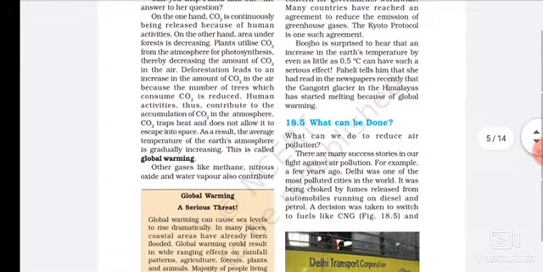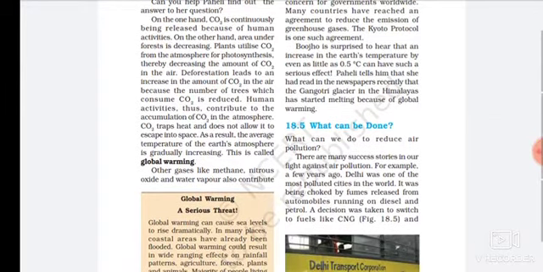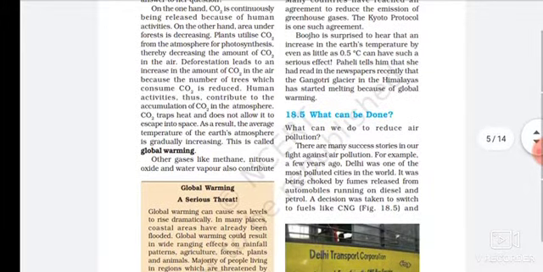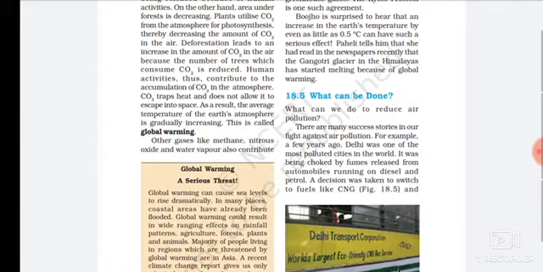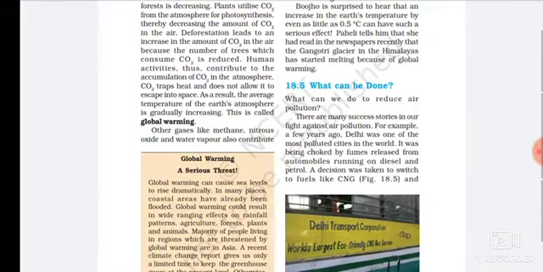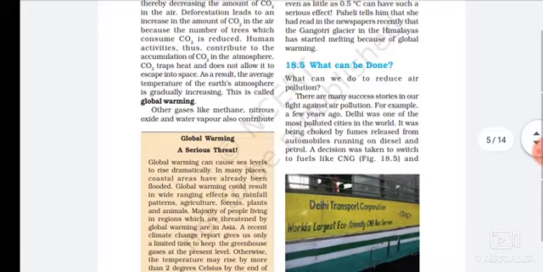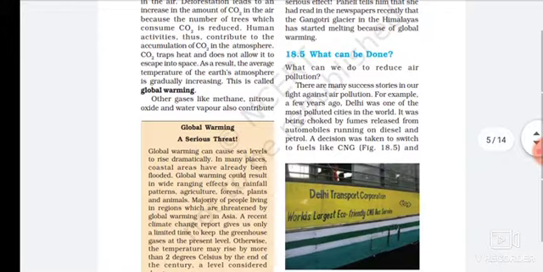On the one hand, CO2 is continuously being released because of human activities. On the other hand, the area under forest is decreasing. Plants utilize CO2, thereby decreasing the amount of CO2 in the air. Deforestation leads to an increase in the amount of CO2, because the number of trees which consume CO2 is reduced. Human activities thus contribute to the accumulation of CO2 in the atmosphere.